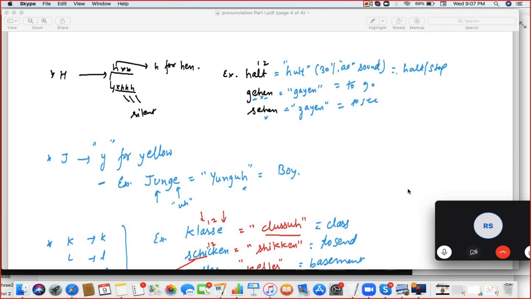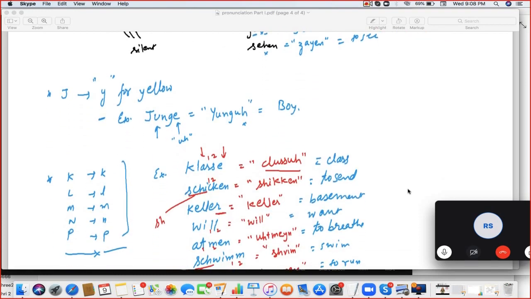So, for example, HALT will become halt, and GEHEN will become gen, and SEHEN will become zen. Correct. Next. J.